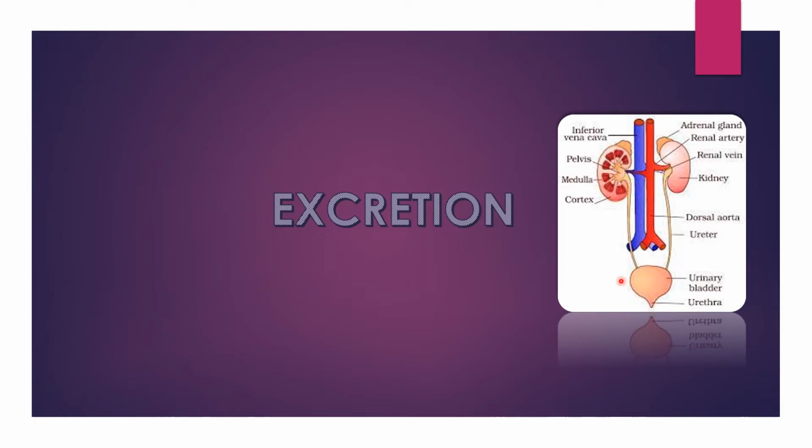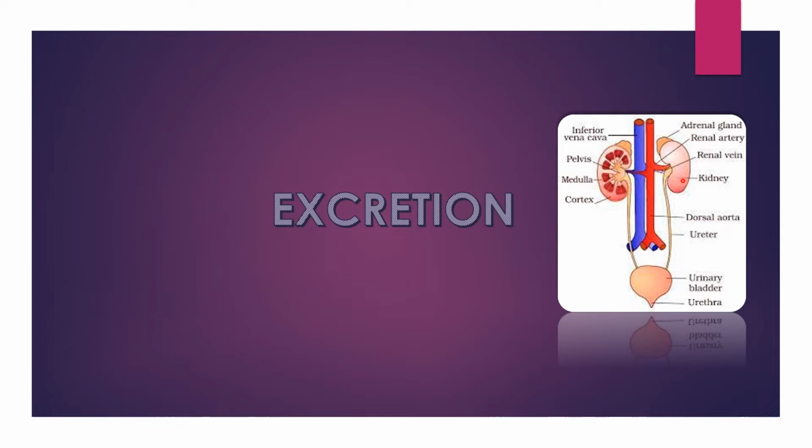Kidneys are reddish brown and bean-shaped structures situated between the levels of the last thoracic and third lumbar vertebrae, close to the dorsal inner wall of the abdominal cavity.